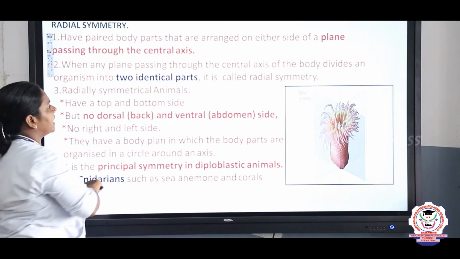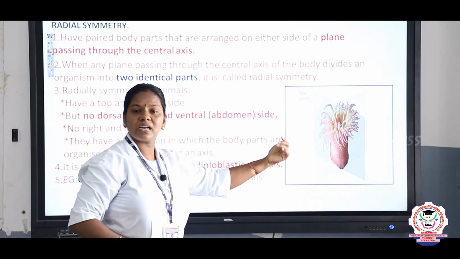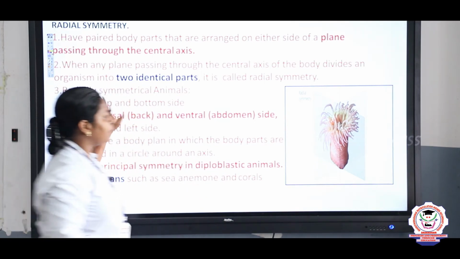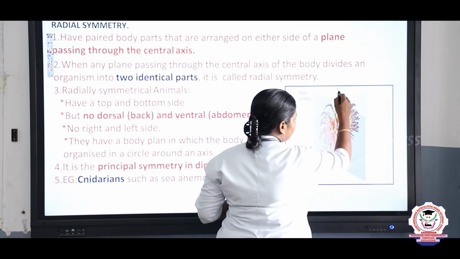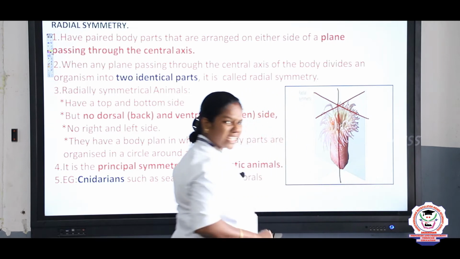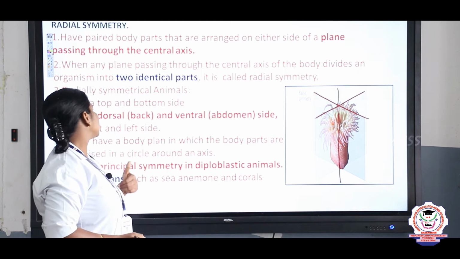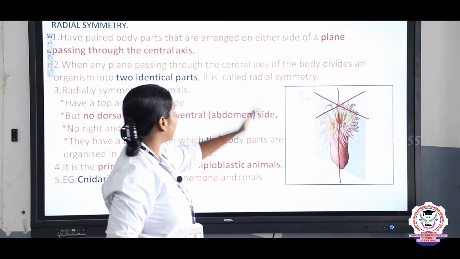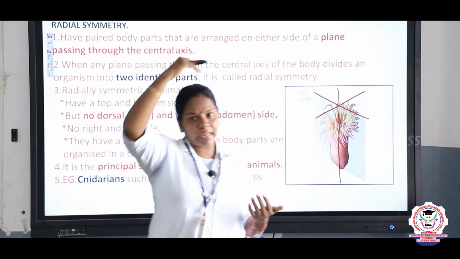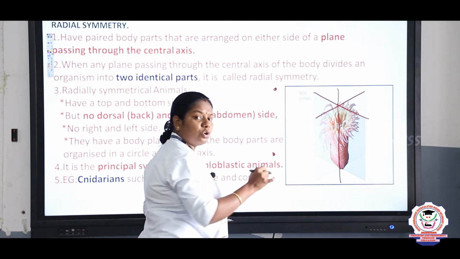So the first one is radial symmetry. Yes, it has organs arranged in the form of a circle around the body, and from any plane, just look at this picture, from this plane or this plane or this plane, we can divide the organism into equal parts. So it is said to be radial symmetry. It has a top and bottom, but no dorsal and ventral.